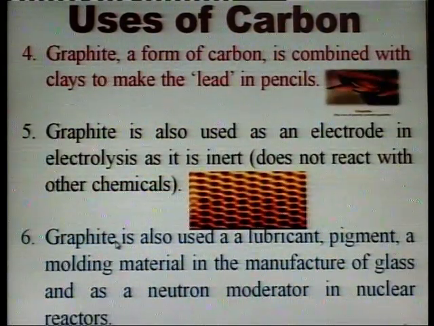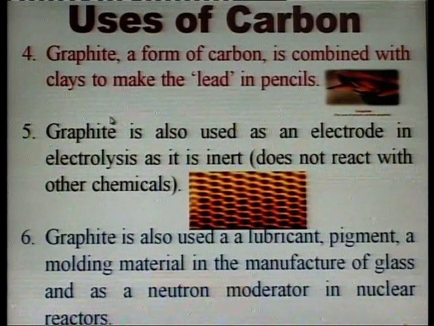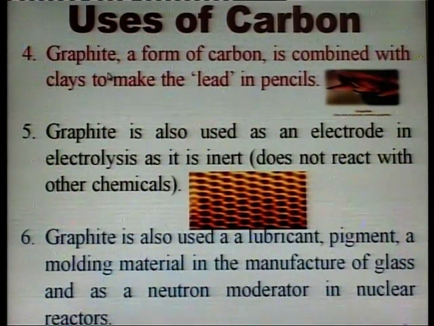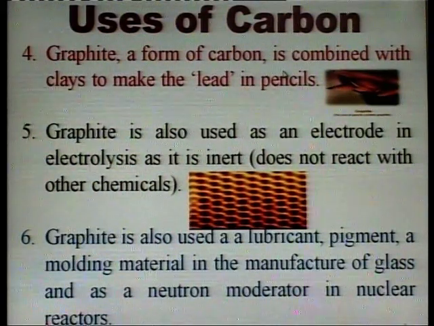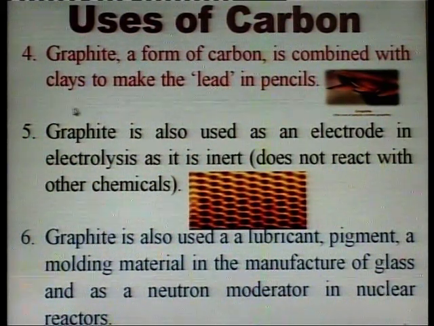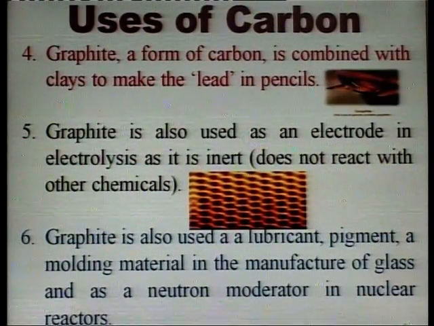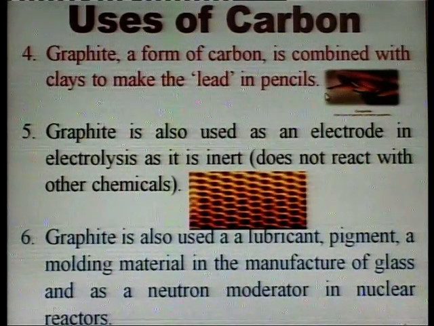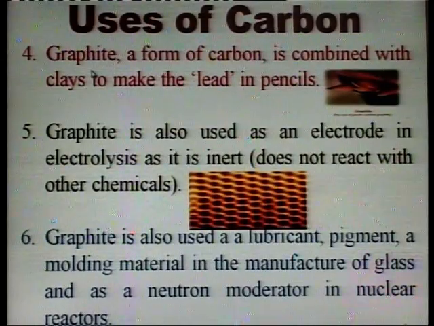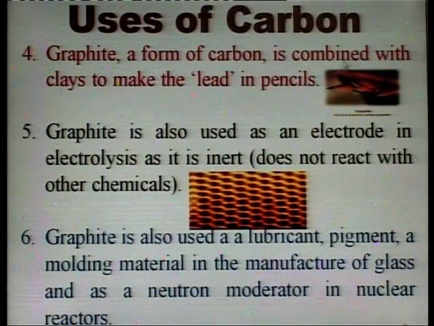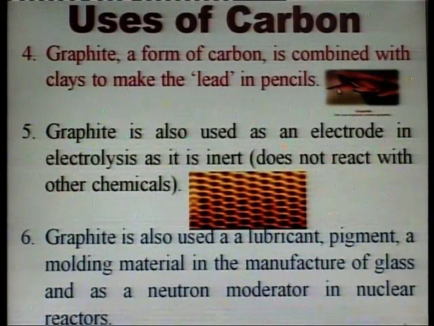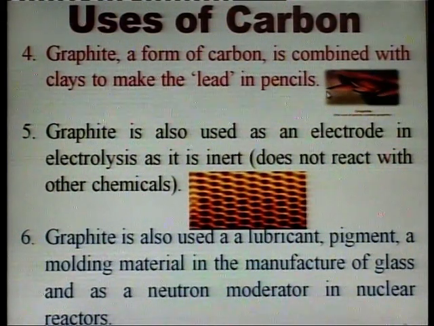Next point is graphite, another form of carbon, which is combined with clay to make lead in pencils.